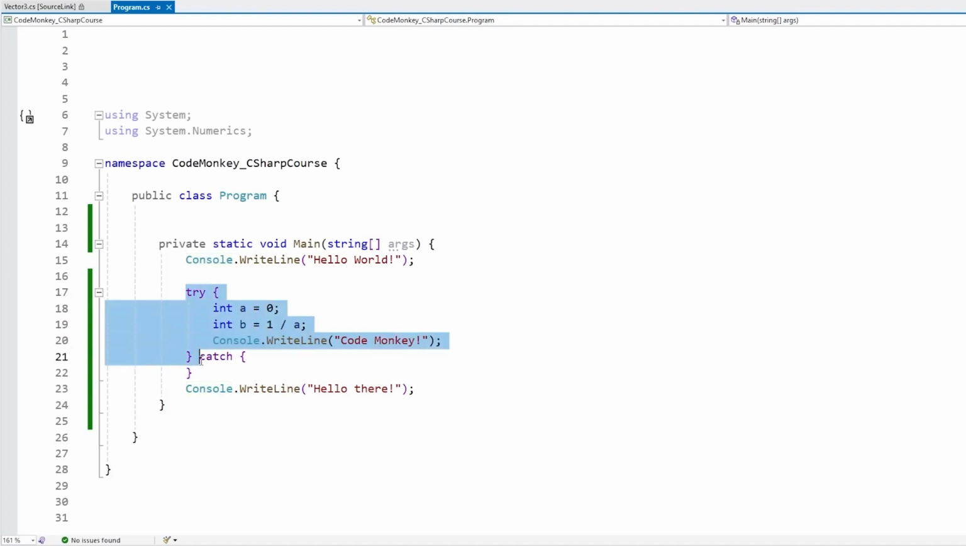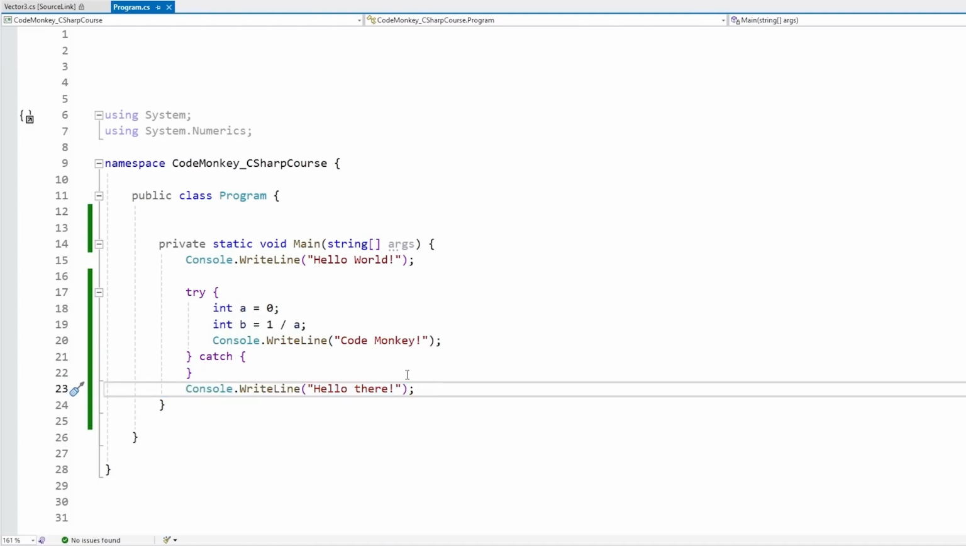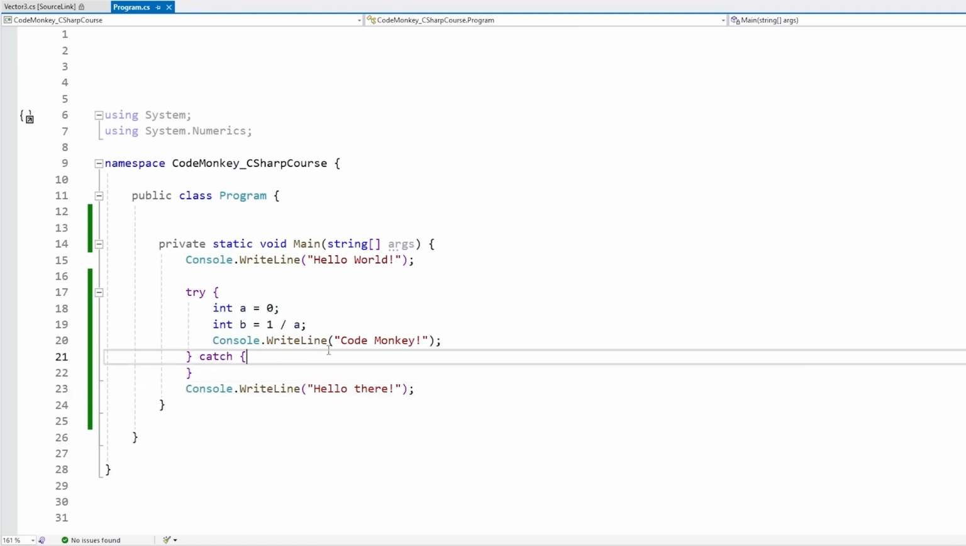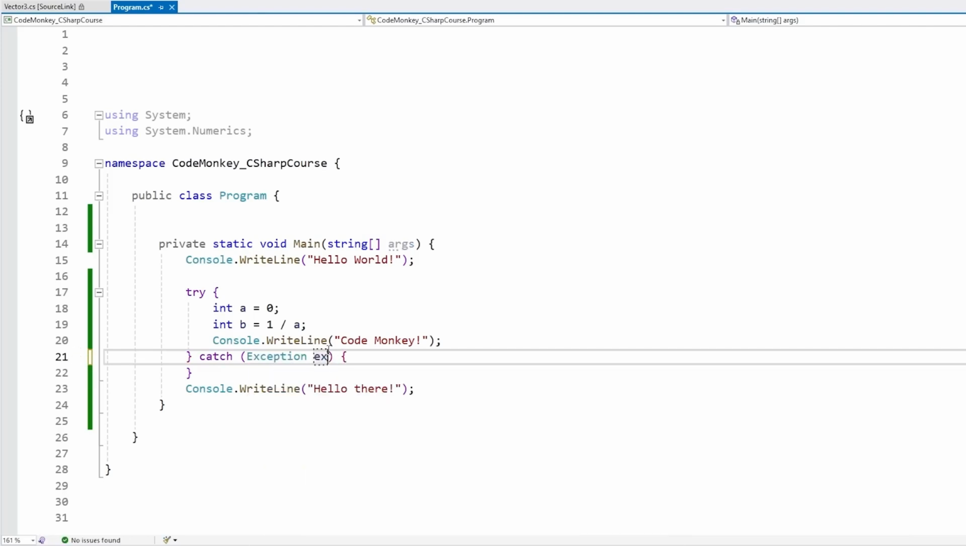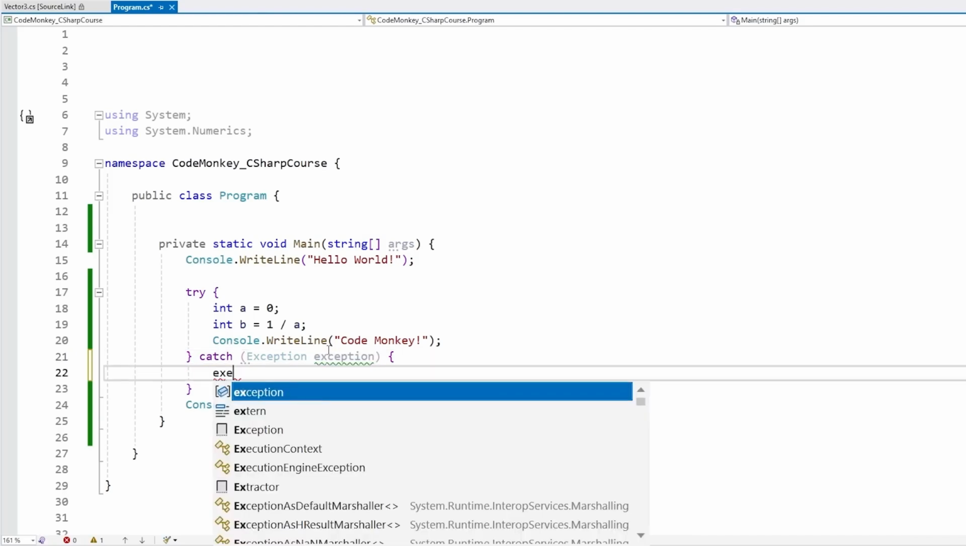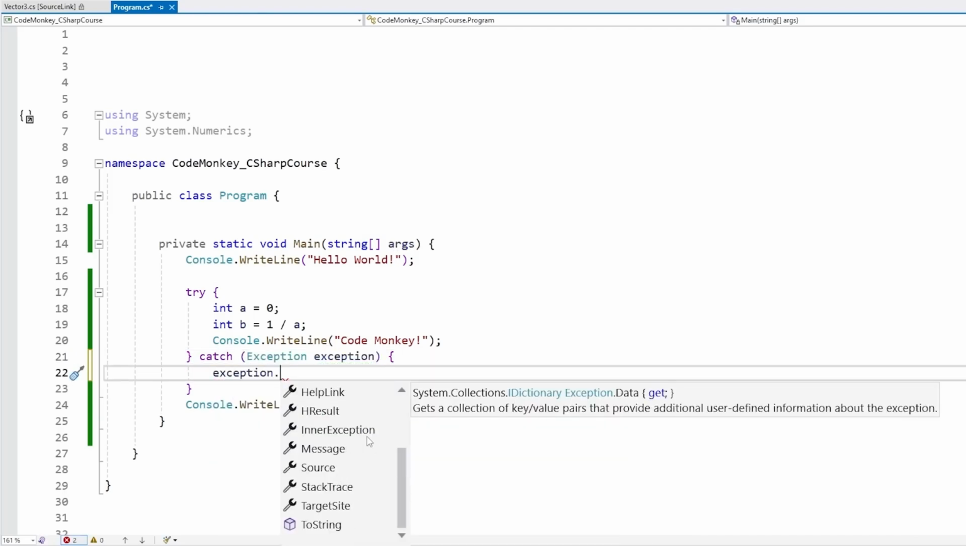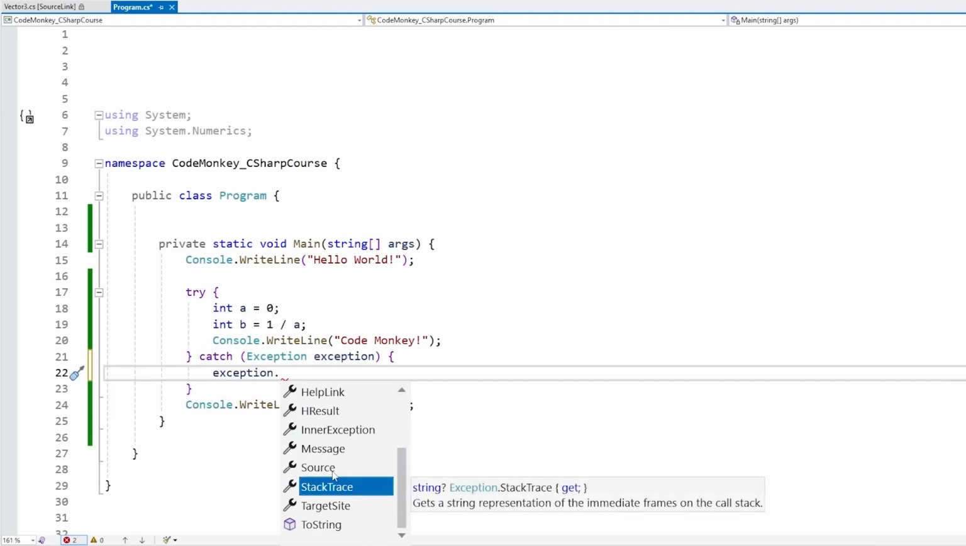But since we put it inside a try catch, as soon as the error happens, basically it's going to drop into after the try. But like I said, usually you want to handle exceptions, not really just ignore them. So for that, over here on the catch block, we can add some parentheses and we can put some kind of exception type. For a general catch-all, you can just use the exception type, then give it some kind of name like exception. And now inside of this object, we have a ton of data related to that exception. We can see the message, the stack trace, the source, and so on.